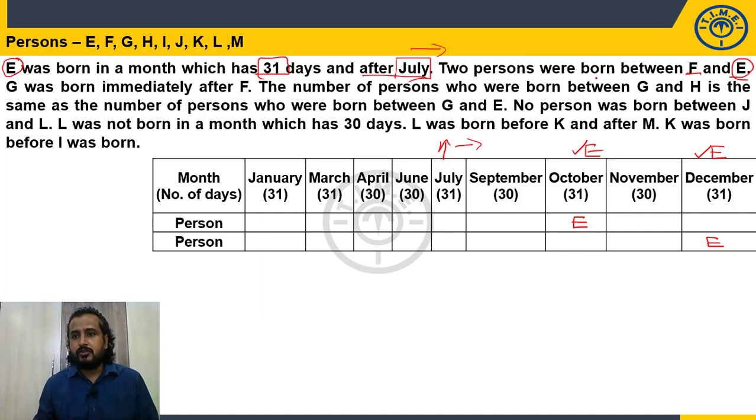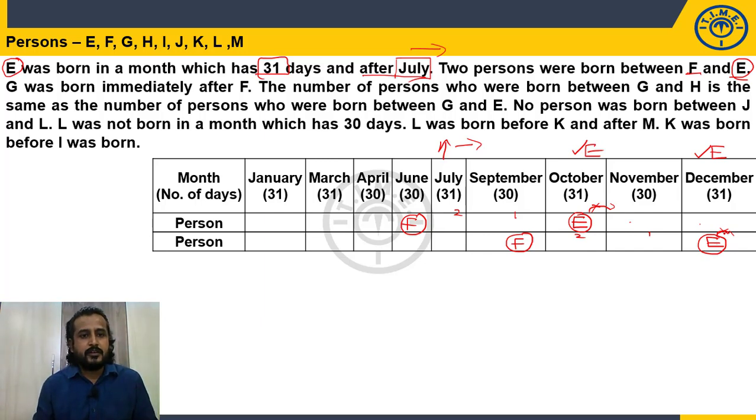What is given? 2 persons were born between F and E. So is it possible to have 2 persons after E? 1, 2 is okay. But can I place F? No, it is not possible. So after E is not possible in both the cases. So it must be before E. So 1 gap, 2 gaps. Here will be whom? F. Here also 1 gap and 2 gaps. Who will come here? F will come here. So F is fixed. E is fixed in the arrangement. All these calculations, all these arrangements, you should think in your mind.